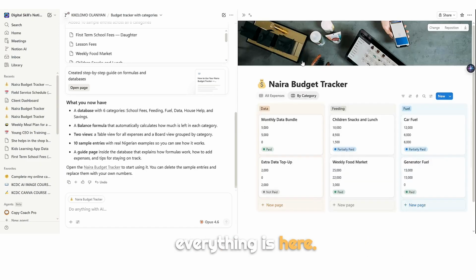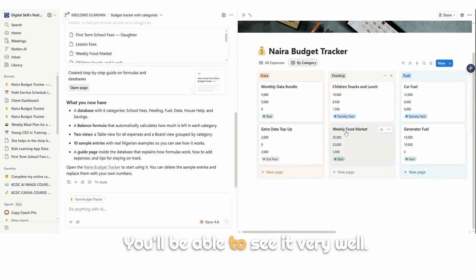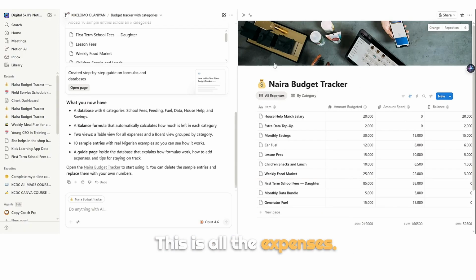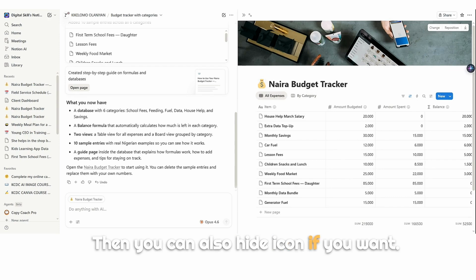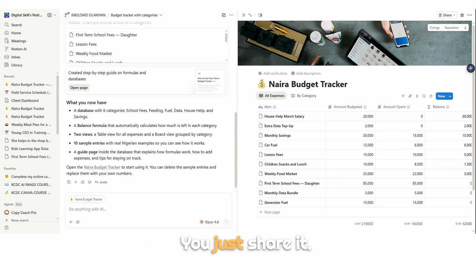Then category, everything is here. See it now. You'll be able to see it very well. This is all the expenses. Then you can also add an icon if you want, and you are good to go. You just share it and you start using it.